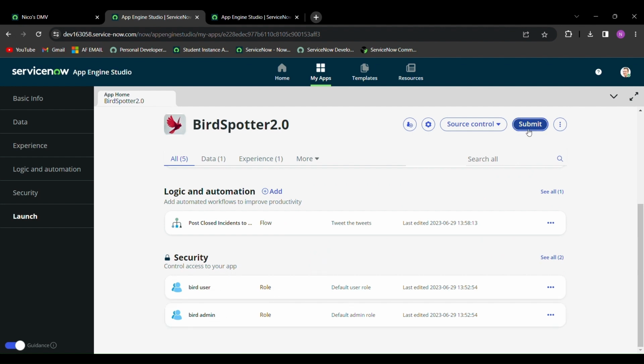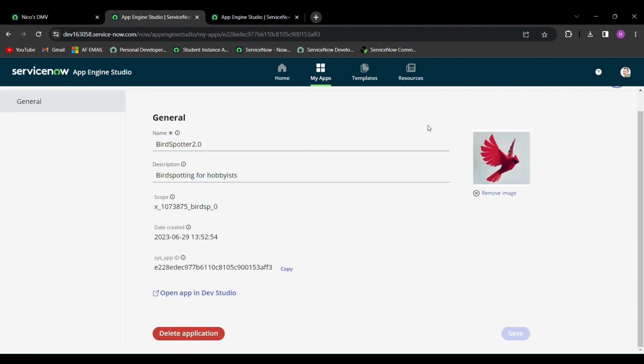When you go ahead and hit submit, it pops up with this error: App Engine Studio needs more setup. What we're going to do instead is hit this gear icon right here. That's going to take you to the general settings for your application, and from there you're going to go to Open App in Dev Studio.